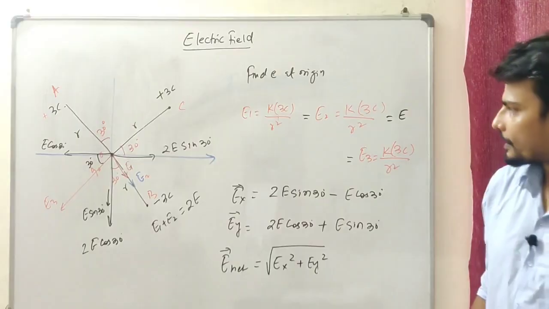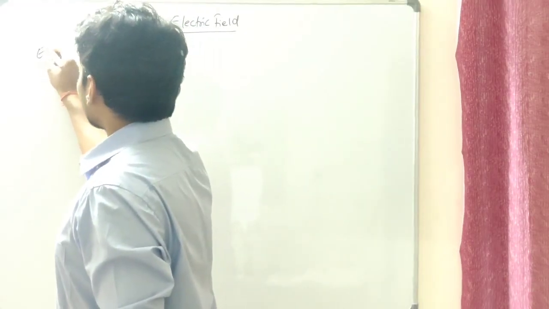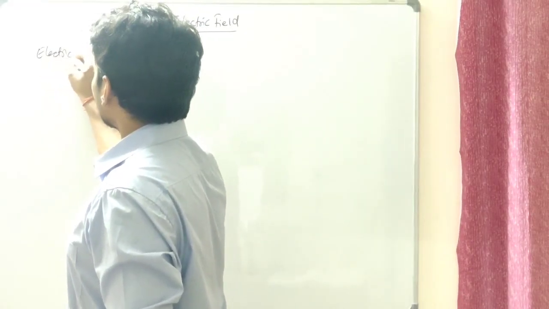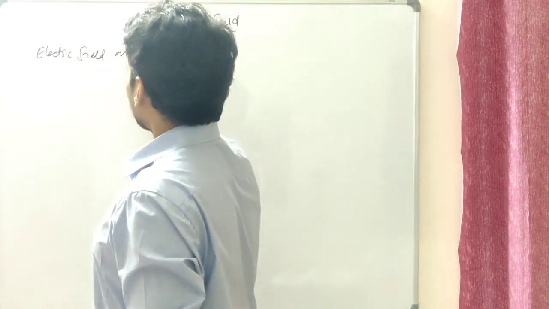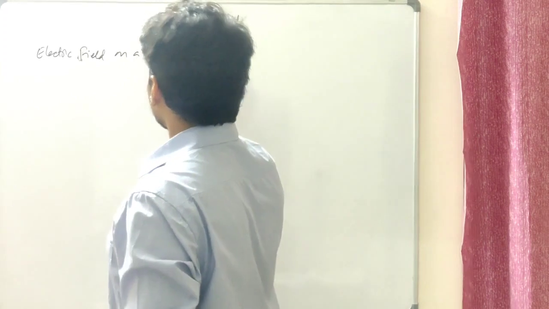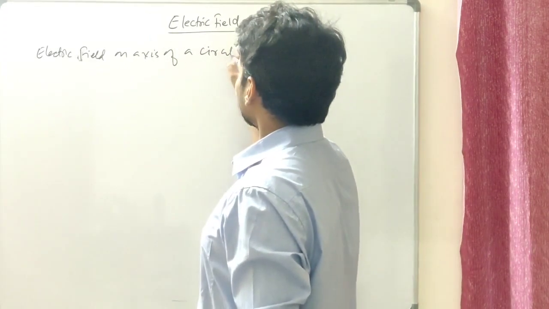Let me just erase this up. Electric field on the axis of a circular ring.